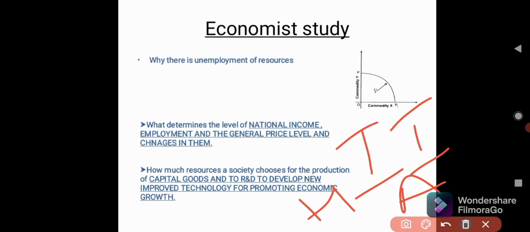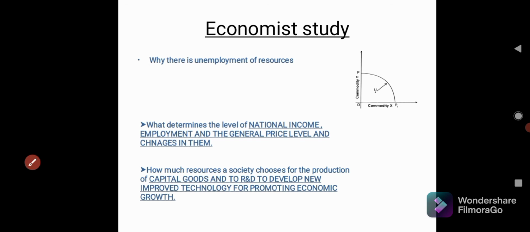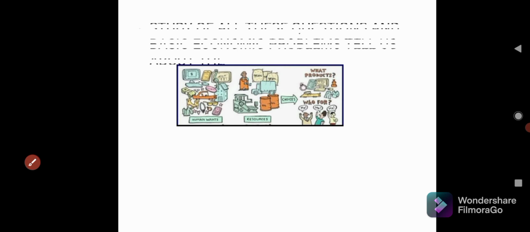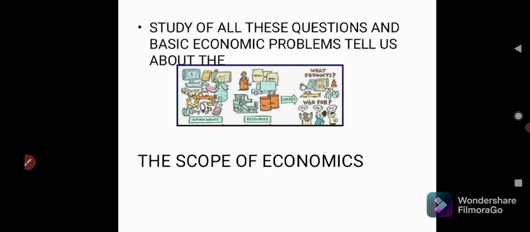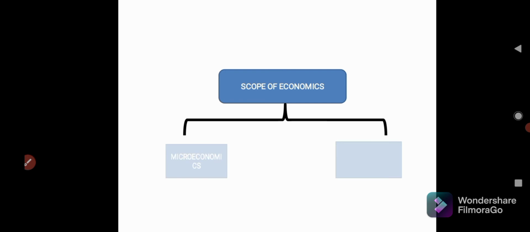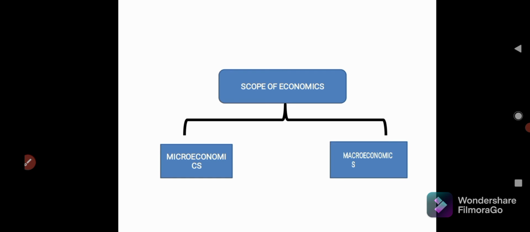So as we know that all these problems prevail in the society and economists study all these problems, we come to an important part of economics, that is the scope of economics. The branches of economics are divided into two parts, that is microeconomics and macroeconomics. These are the two main branches, or we can say the scope of economics to study. Let us understand these two concepts in detail.